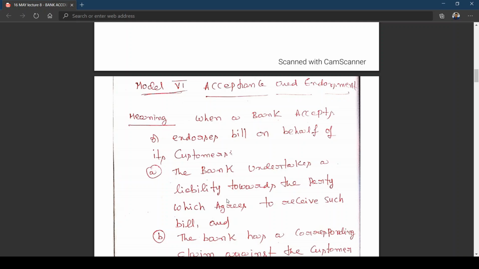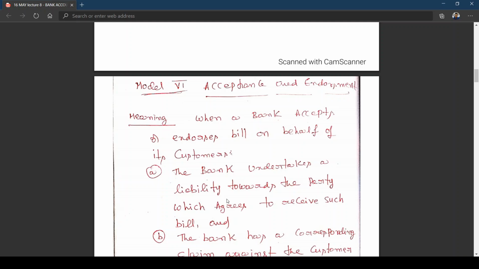That means his customer has made a bill, and that bill is being endorsed by the banker to the client of the customer. Then what happened? The bank undertakes a liability towards the party which agrees to receive such a bill.